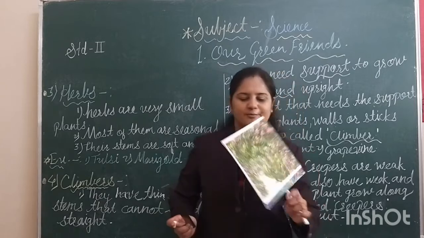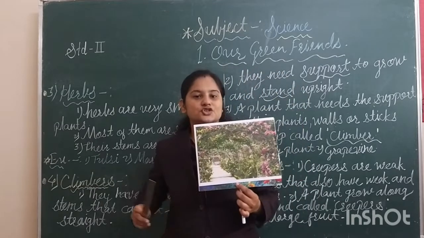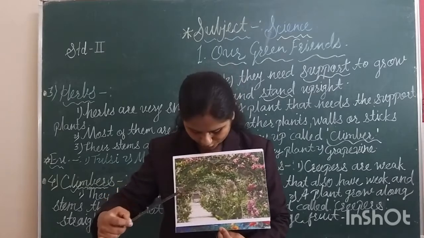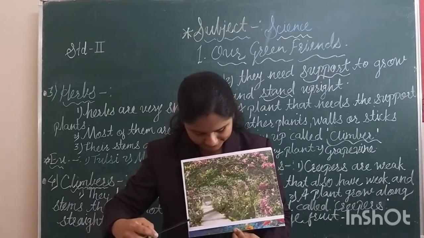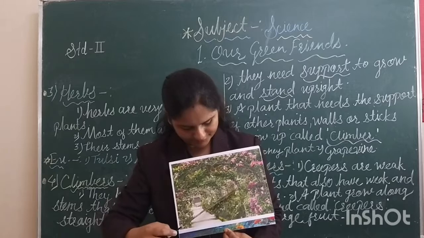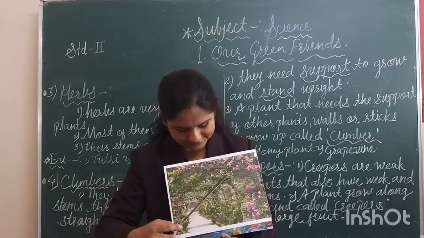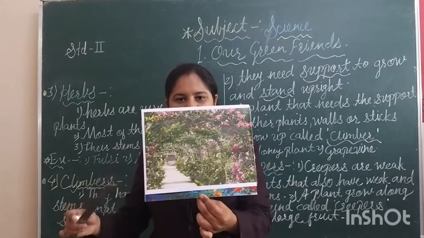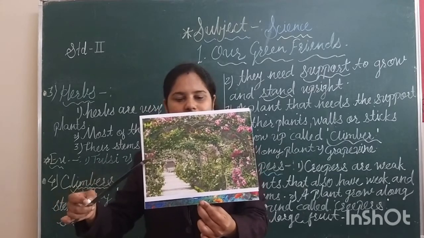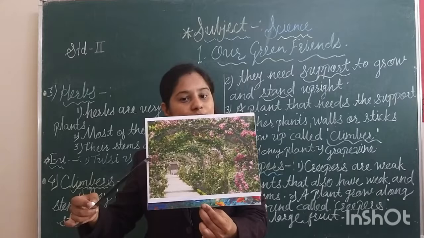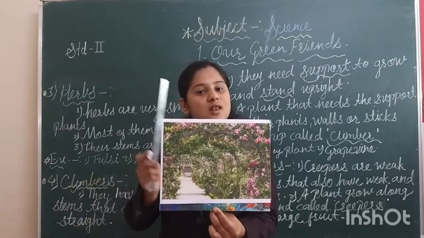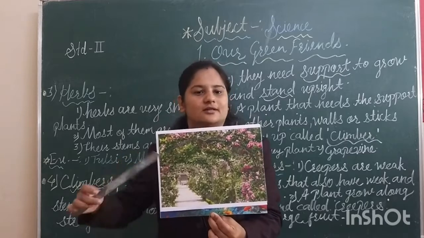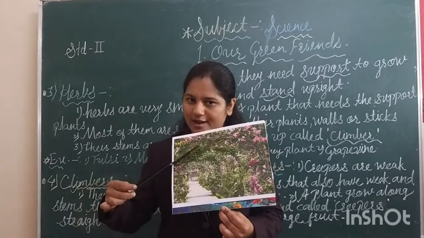Here I bring one picture that shows how climbers need the support of other things. See, here are thick sticks. Due to this support the plant grows up. This is called a climber.